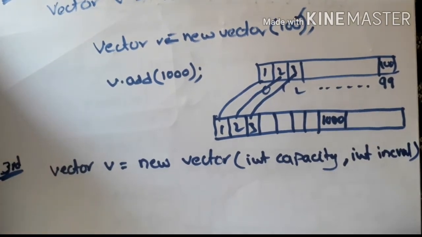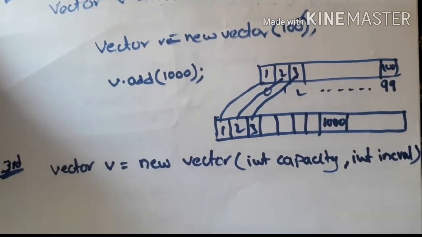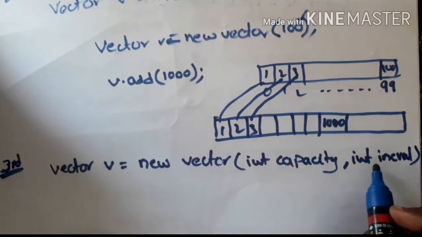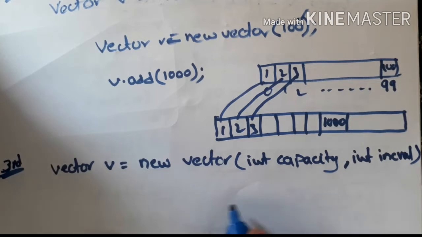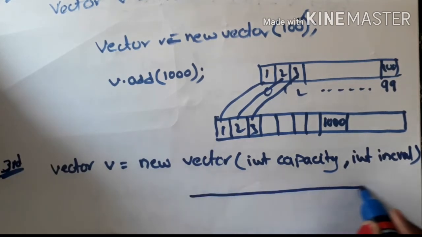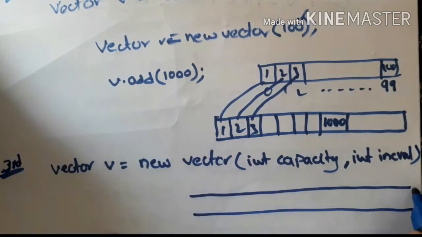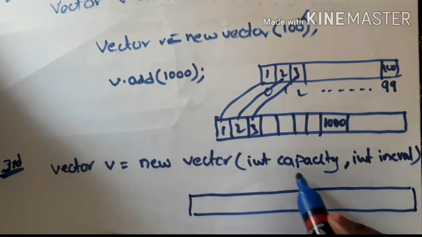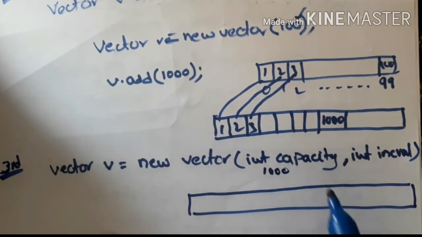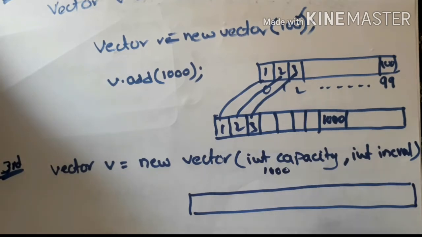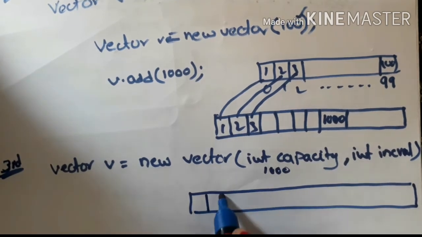What happens when I use this third method for creation of vector? If I use this third approach, then an array with the specified capacity will be created, right? Suppose I have passed 1000 as capacity here. So an array which can accommodate 1000 elements will be created.